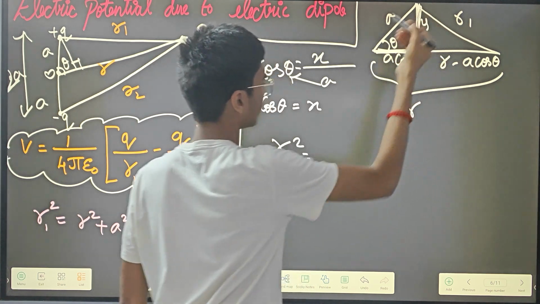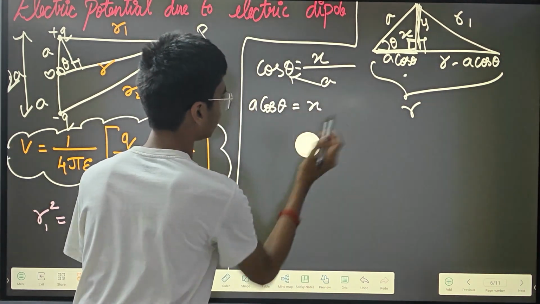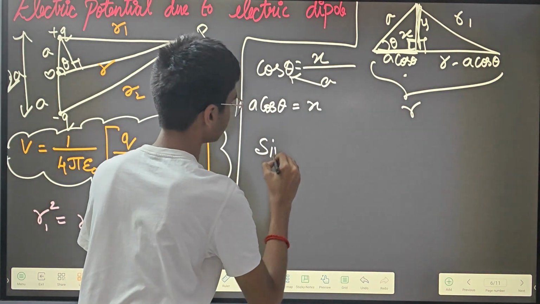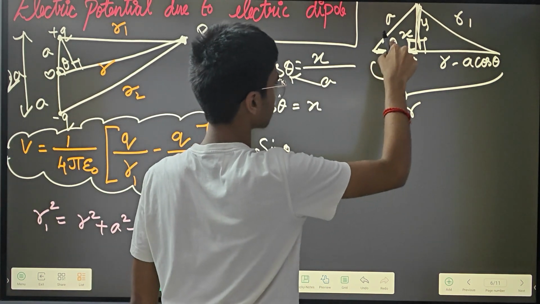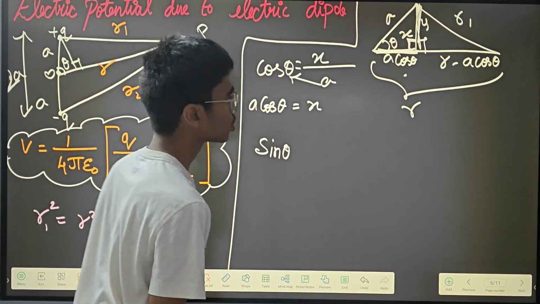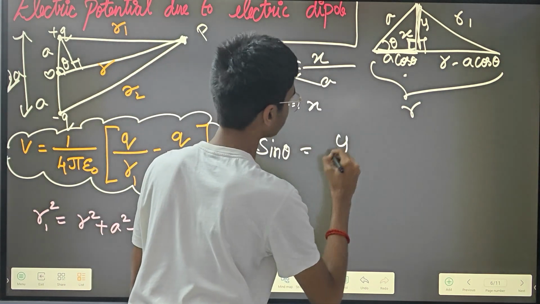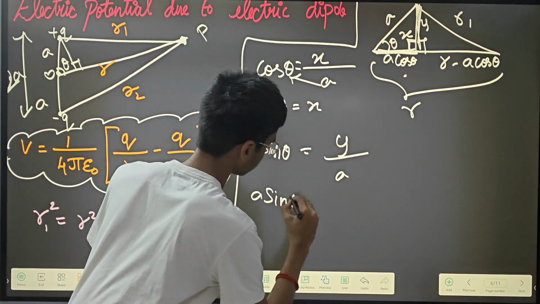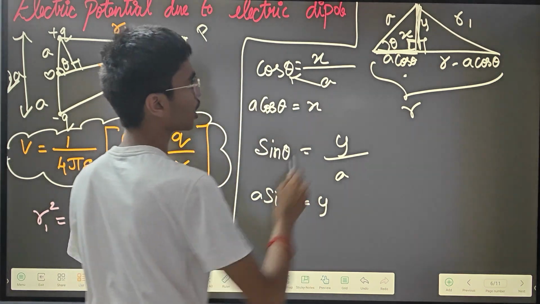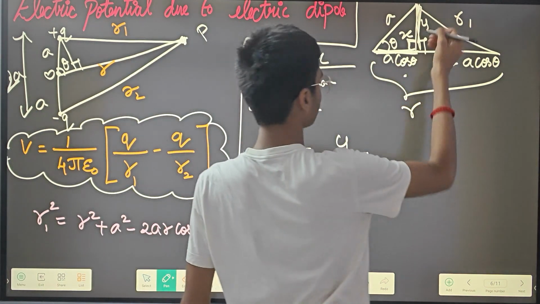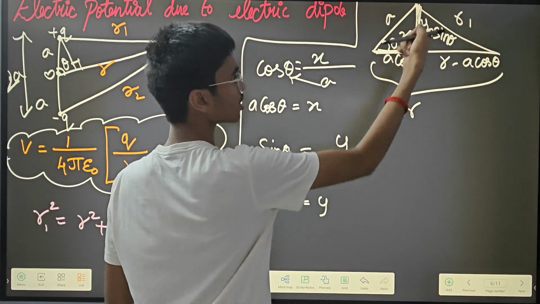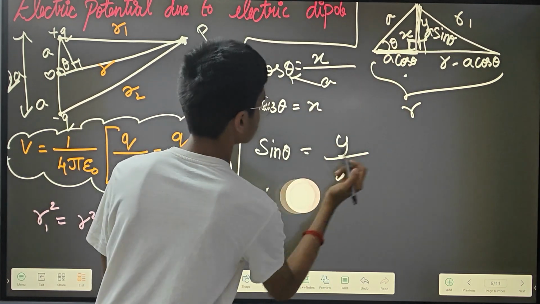With respect to this theta, sine theta is opposite by hypotenuse, y by a, so y is equal to a sine theta. So this is a cos theta, this is a sine theta, and this is just a.